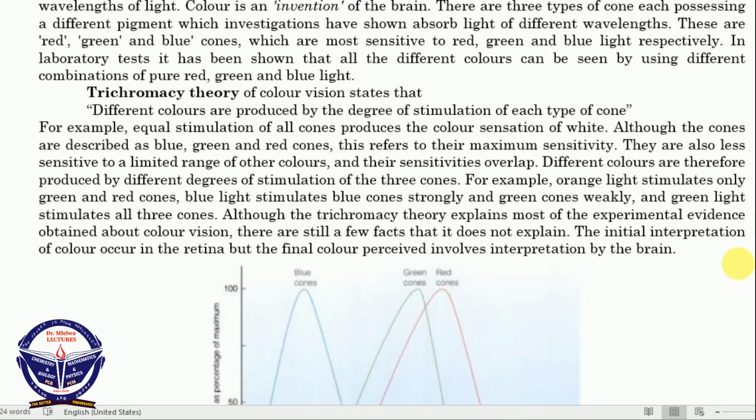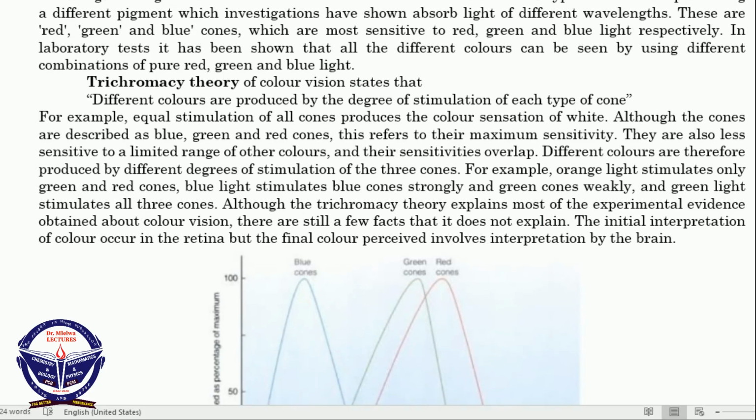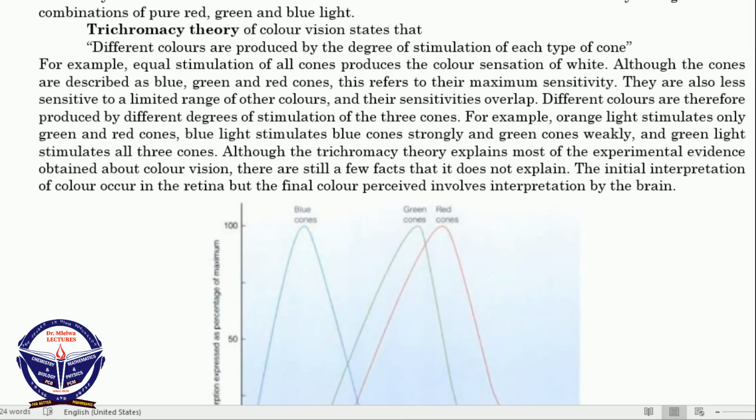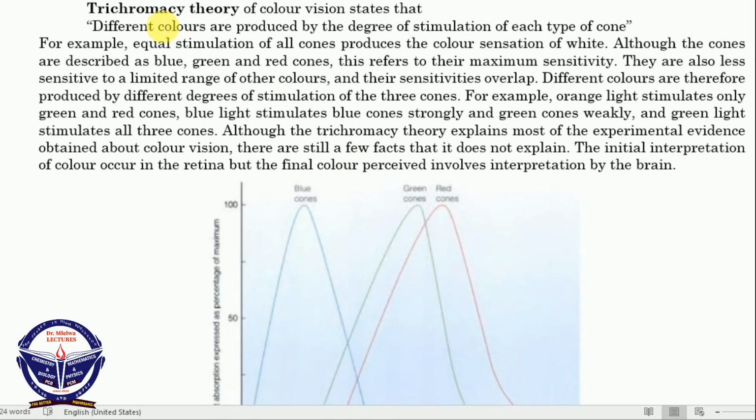What we are saying is that these are laboratory tests. It has been shown that all the different colors can be seen by using different combinations of pure red, green and blue light. Sometimes we may have a combination of red and green light, or red, green and blue light, or green and blue. Different combinations of these colors lead to the vision of different kinds of colors, and that's where we come to the trichromacy theory. This theory is very important.